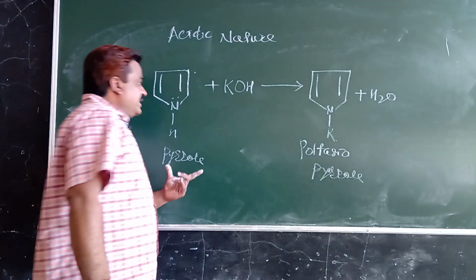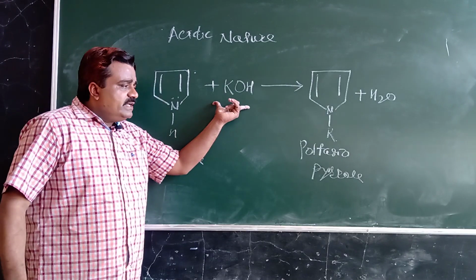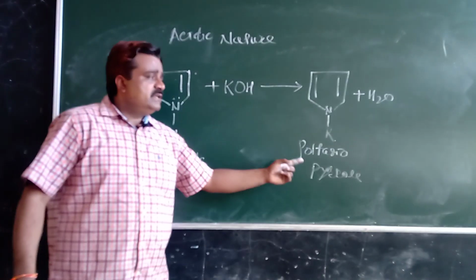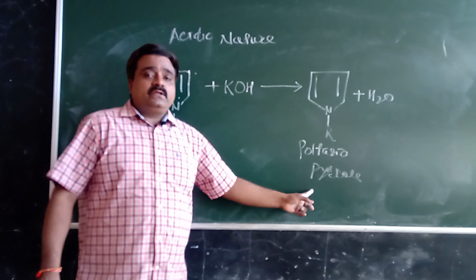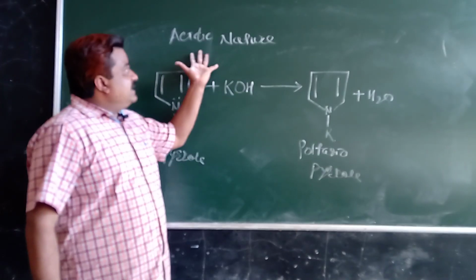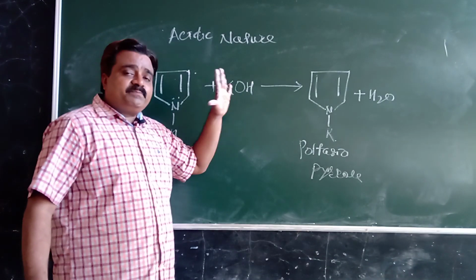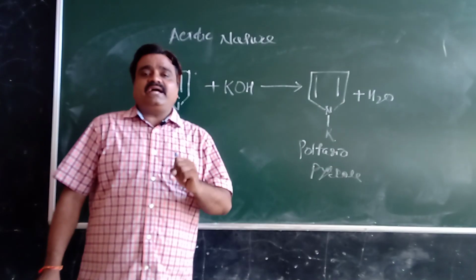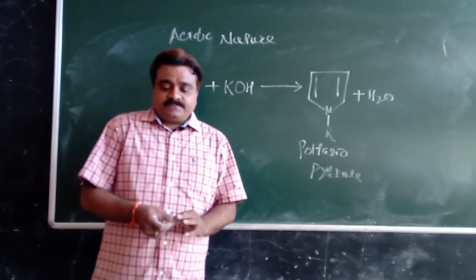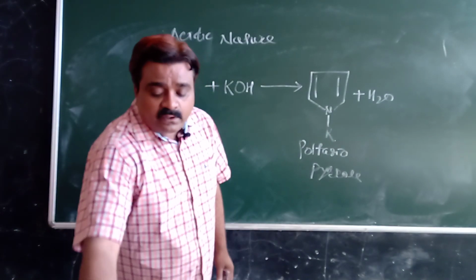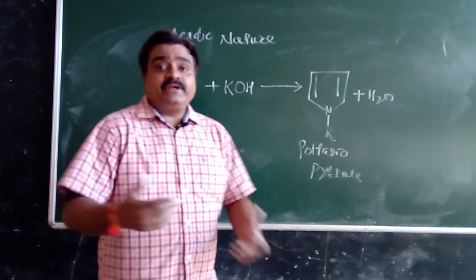Means pyrrole on reaction with KOH gives a potassium pyrrole. This is acidic in nature, but this pyrrole is very weak acidic in nature. We have already studied, I will repeat it.